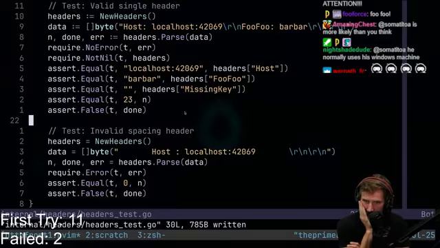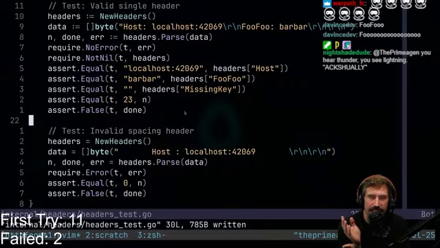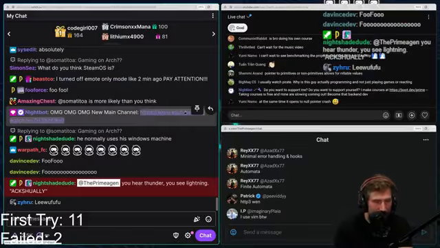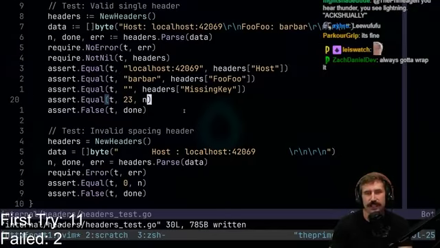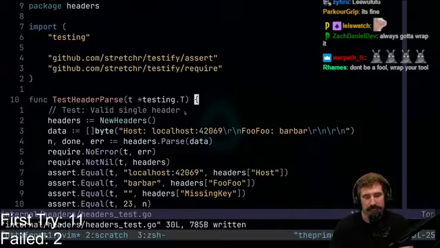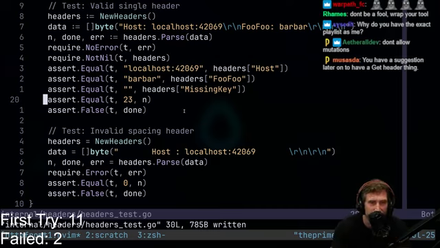Now, personally, I do not like accessing headers like this. I kind of feel like there's something wrong with accessing headers like this. I kind of feel like you should have a headers get and a headers set. I don't really like exposing the underlying implementation of a header as just a map of strings. I think I'd rather wrap it. Typically I don't like exposing underlying implementation just in case I change my mind how I want things stored, and then I don't get totally messed up, right? You know what I'm talking about?